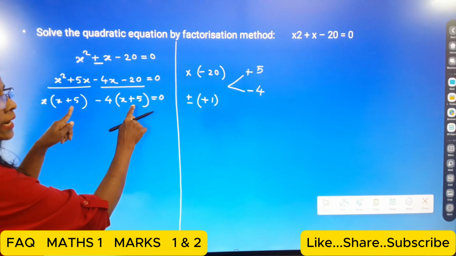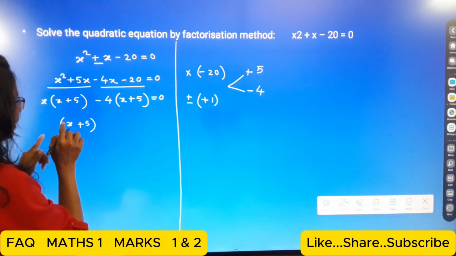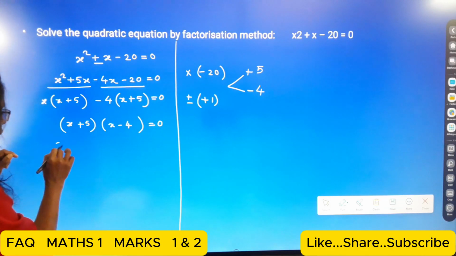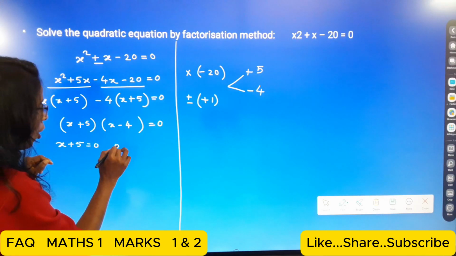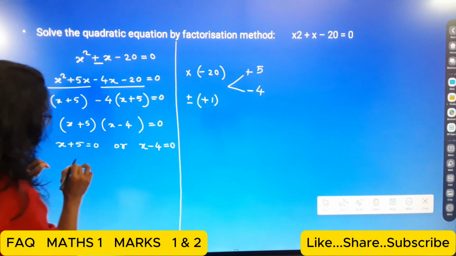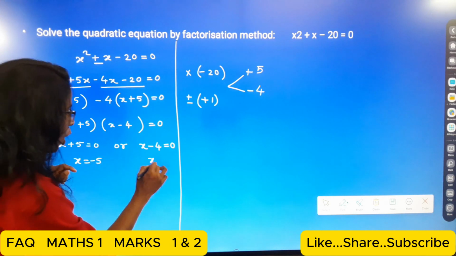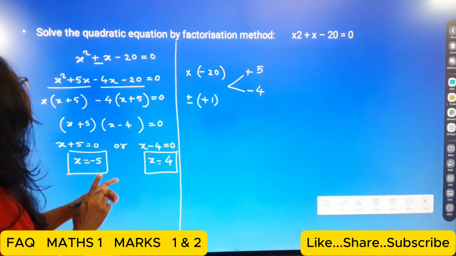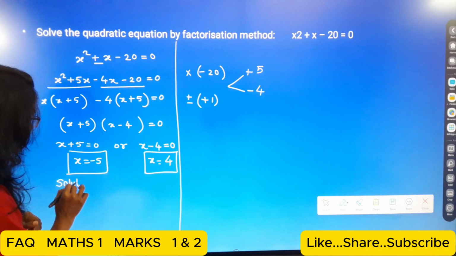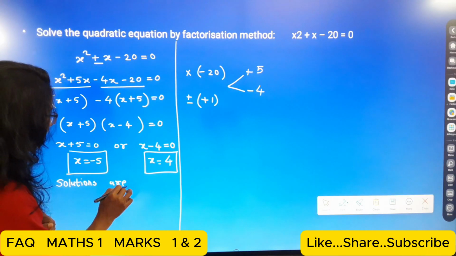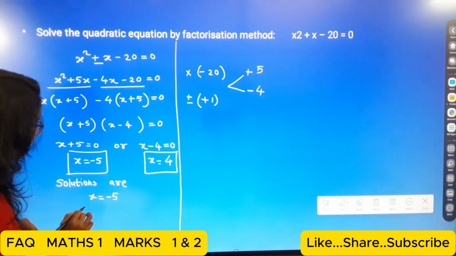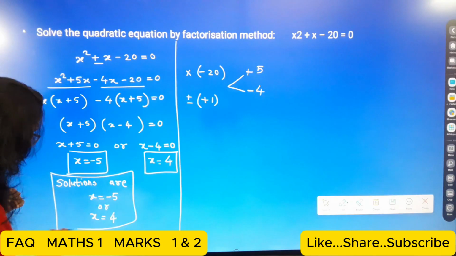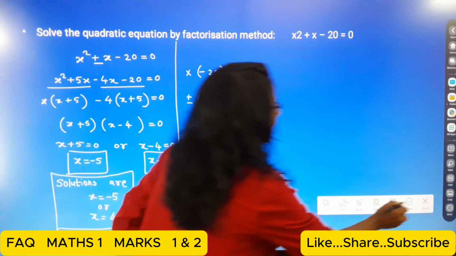So now here the two brackets are same, so we write x plus 5 in the first bracket and the remaining, that is x minus 4, in the second bracket, which is equal to 0. So x plus 5 is equal to 0, or x minus 4 is equal to 0. So here x is equal to minus 5 or x is equal to 4. So this way, students, these are the solutions. So here we write that solutions are x is equal to minus 5 or x is equal to 4. Okay, so this is our final answer. Okay, then next one, students.